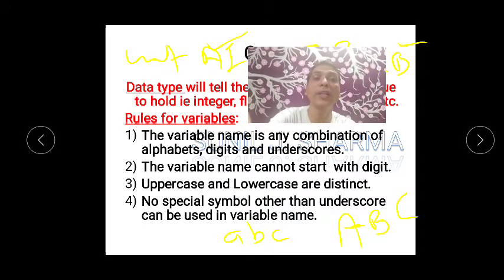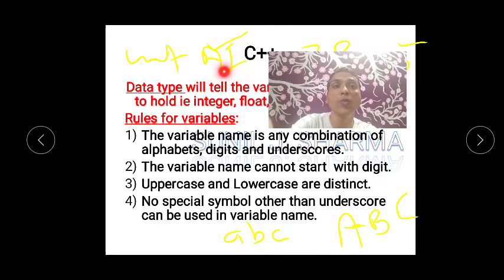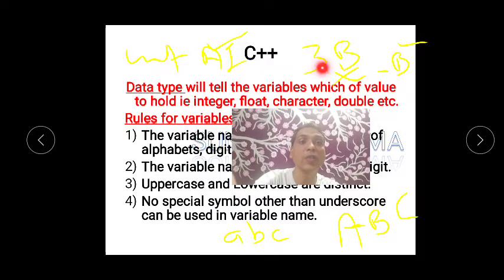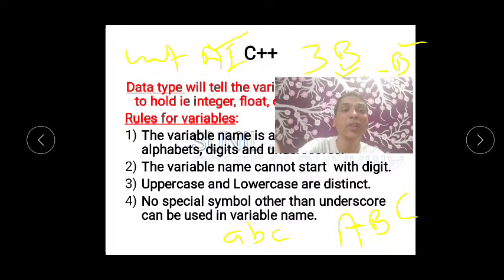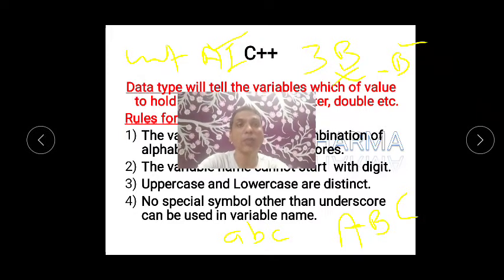Again I'll tell you what the rules are. A variable can be any combination. Not every time do you have to write combinations. Sometimes you want to write only characters, sometimes you want to go for combinations, no problem. But the second rule is very important: they cannot start with a digit. They have to start with a character. Uppercase and lowercase are distinct, I hope you understood. No special symbol other than underscore is used. That also you understood. So I hope you got it.